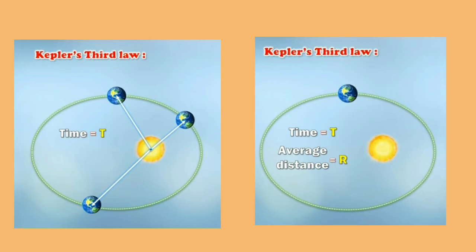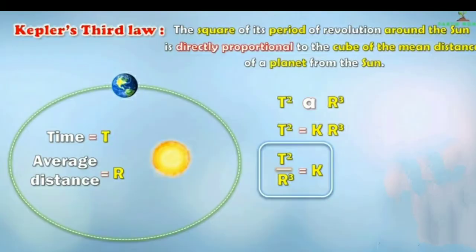So if r is the average distance of the planet from the sun and T is its period of revolution, then T square is directly proportional to r cube. The square of its period of revolution, that is T square, around the sun is directly proportional to the cube of the mean, mean means the average distance, that is r cube.